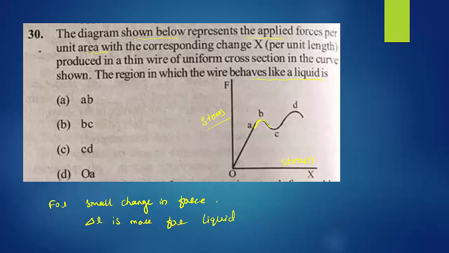Come to the B to C region. For B to C you can observe stress is less and strain is more, elongation is more. Delta L is more for a small change in force or stress. So B to C behaves like a liquid. You should remember, for a liquid stress is less, strain is more, or force is less, delta L is more. Elongation is more for small force. So option D is the right answer. For the portion BC it is acting as a liquid.